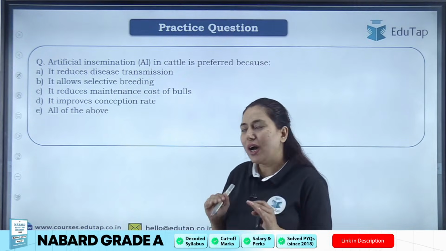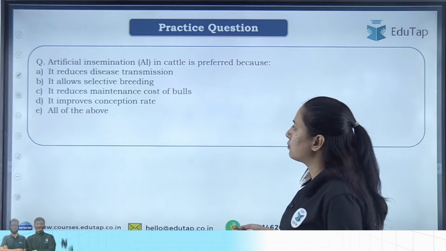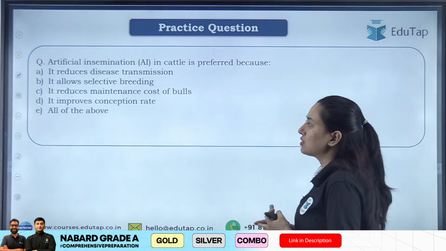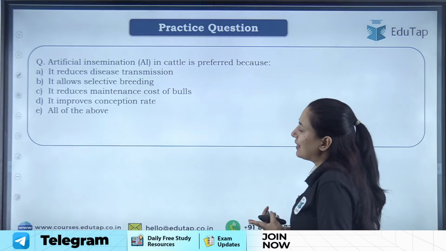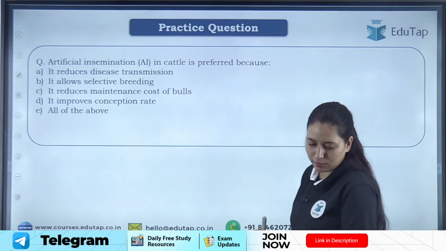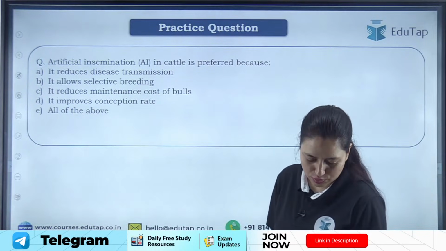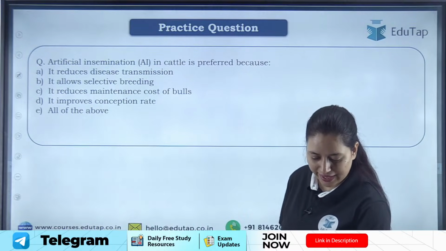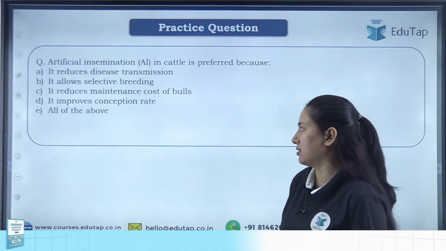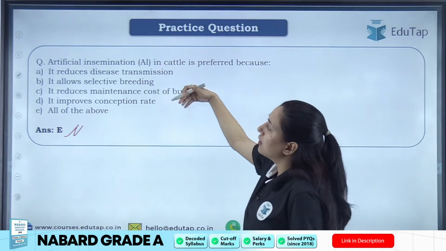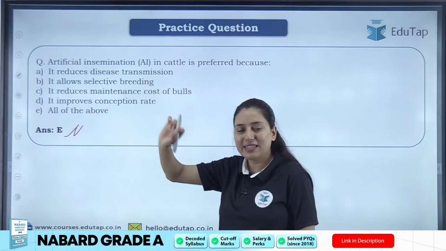Okay, so why is it preferred? Is it to reduce disease transmission, to allow selective breeding, to reduce maintenance cost of bull, it improves conception rate, or all of the above? What can be the answer for this particular question? I have already told you what is the meaning of. Yes, very good, all of you have given the right answer. Okay, all of the above is why artificial insemination is preferred.